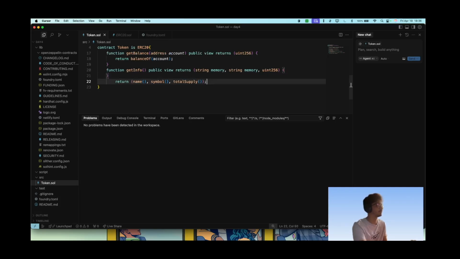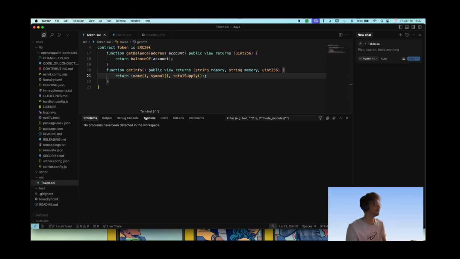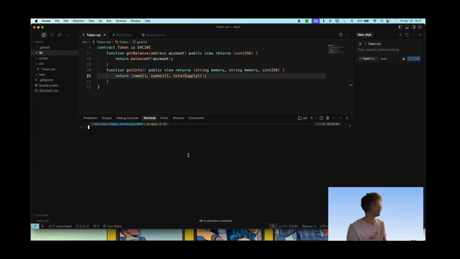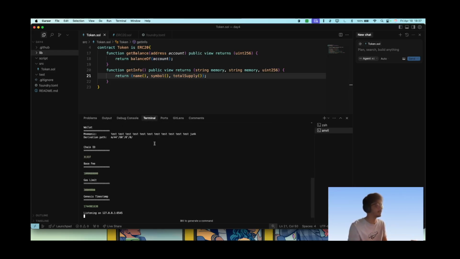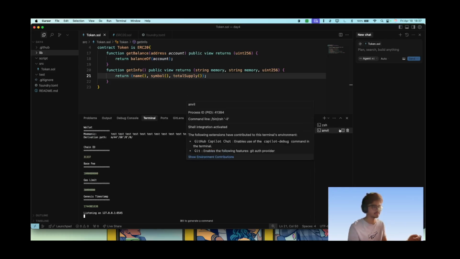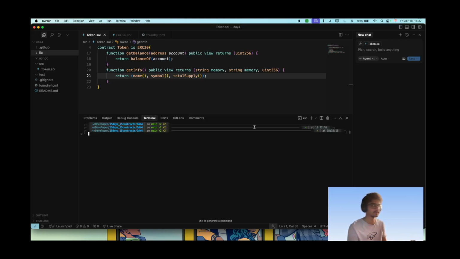Okay, now let's deploy this, and what we will do is we will deploy this to Sepolia. Now, what is Sepolia? Sepolia is a testnet for Ethereum where the tokens have no value. Like we used to boot up Anvil, and Anvil used to give us these addresses. Similarly, Sepolia also has it. Sepolia is just a type of testnet.